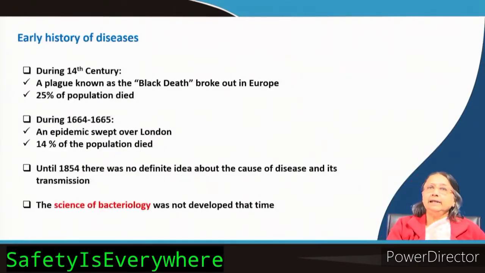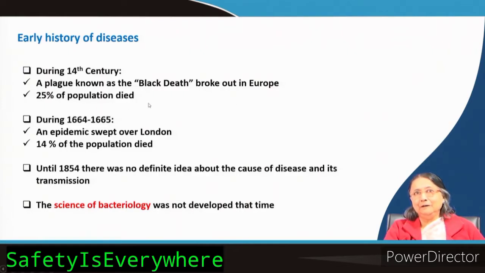Now, the early history. It has not come in one day, it took hundreds and hundreds of years. So, what is the history? You will see that this coronavirus has come worldwide in a very huge way, but this type of thing also happened earlier. For example, during the 14th century, a plague known as the Black Death broke out in Europe. In all the developed countries of that time, 25% of the population died due to this disease, called plague.